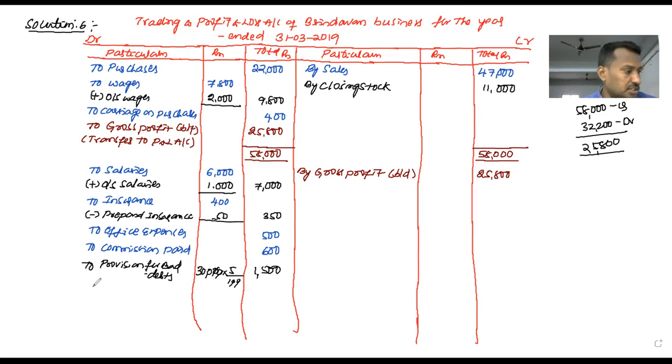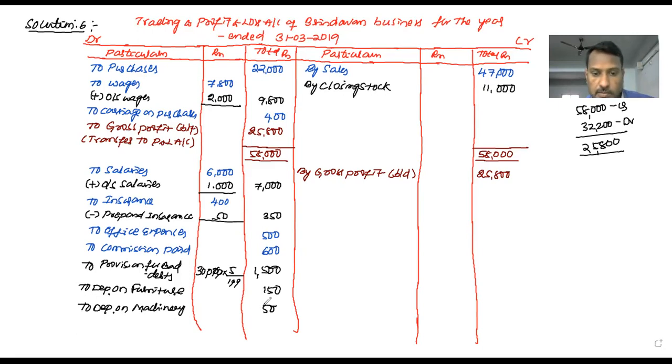Next, to depreciation on furniture, the amount is directly given, I think it is 150. Next, to depreciation on machinery, yes, 500. Right. All the debit side information is recorded in the profit and loss account, checked against the trial balance.